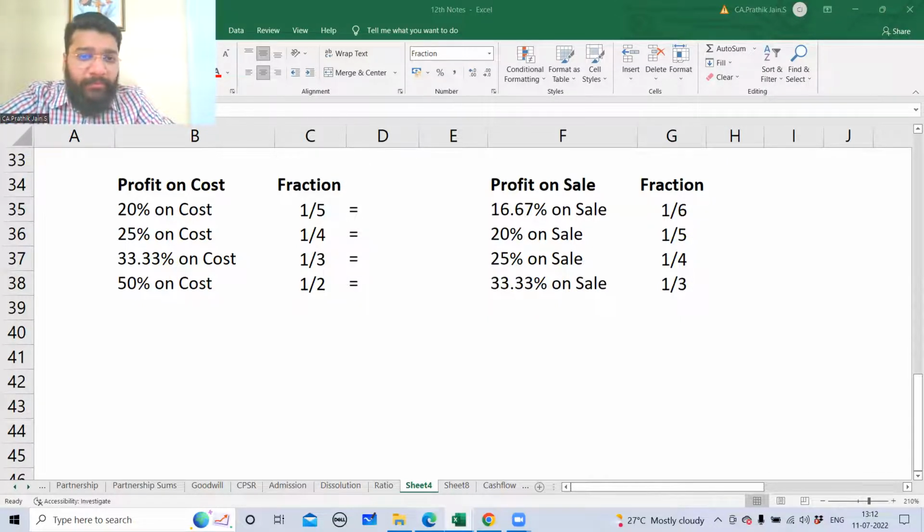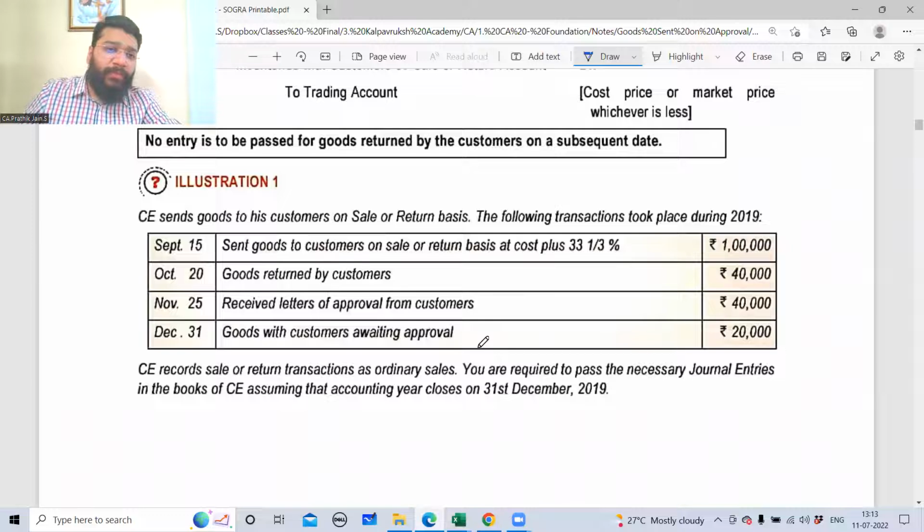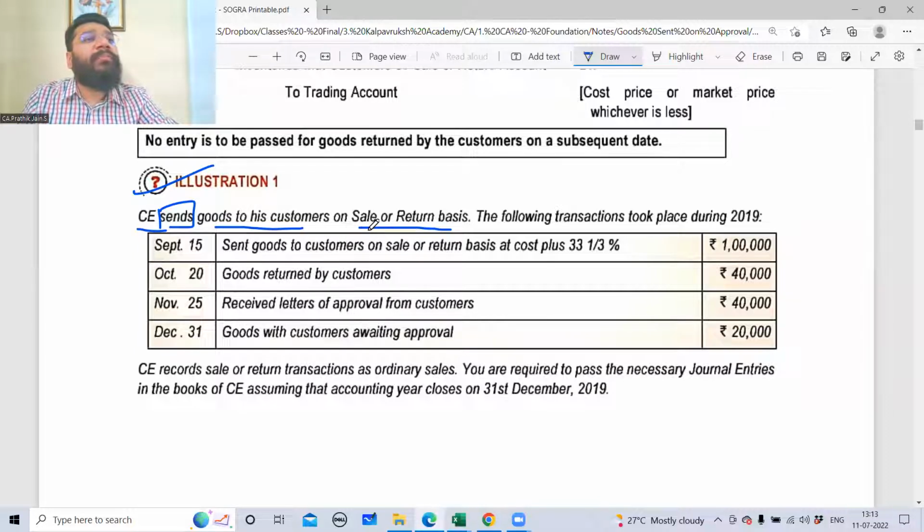Done, sir. Excellent. Now, guys, let's do the first illustration of your study material. CE sends goods to his customer on sale or return basis. So can I say this is a question from the chapter goods sent on approval or return basis? The following transaction took place during 2019. On September 15, sent goods to customer on sale or return basis at cost plus 33 1/3%. 33 1/3% is nothing but 1/3. 33.33. So in other words, it is 33.33%.